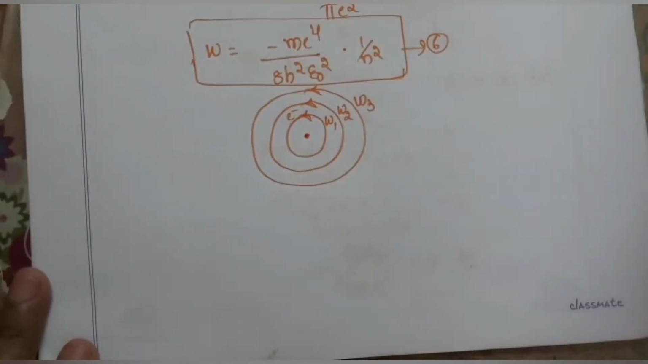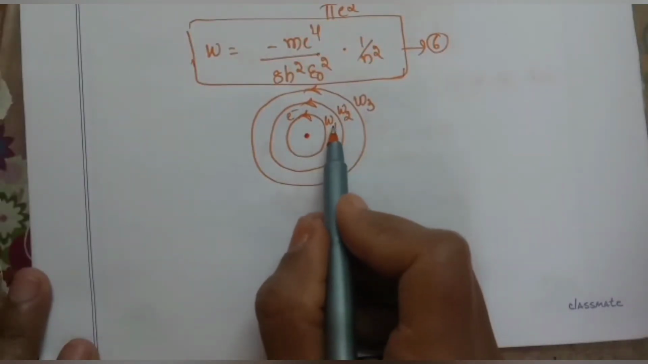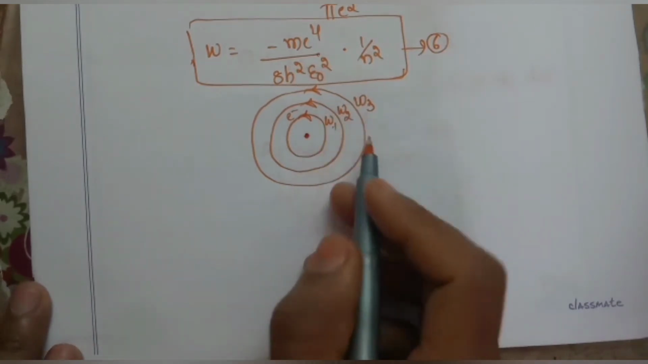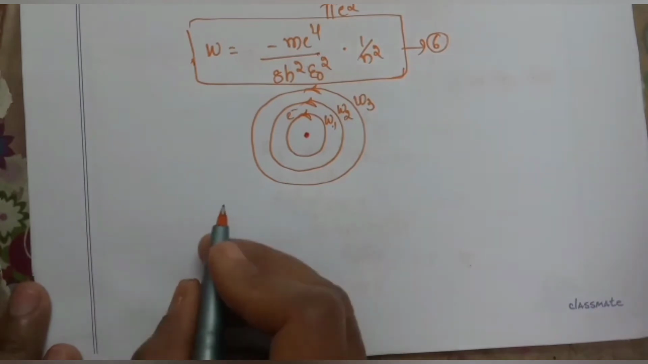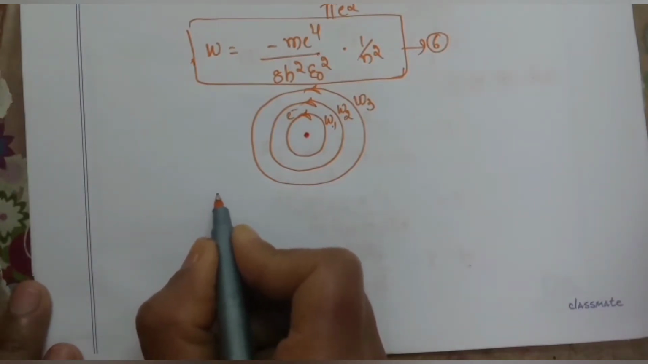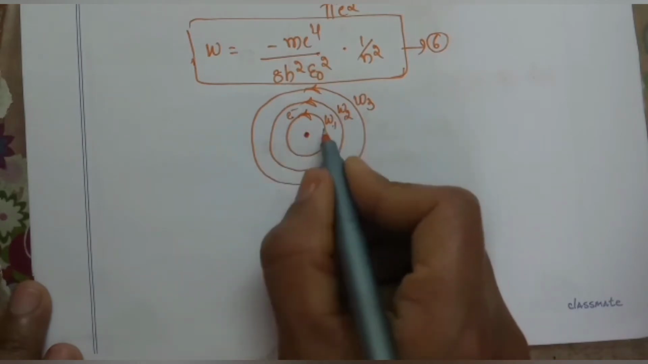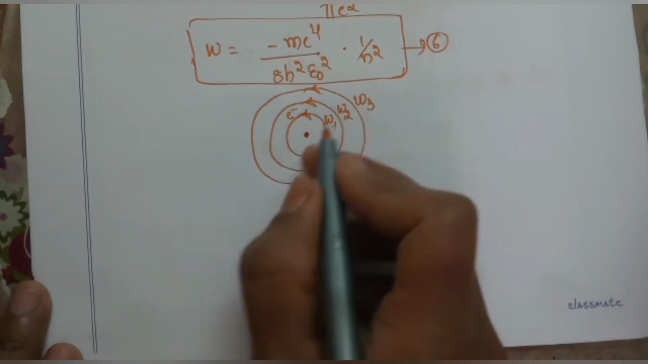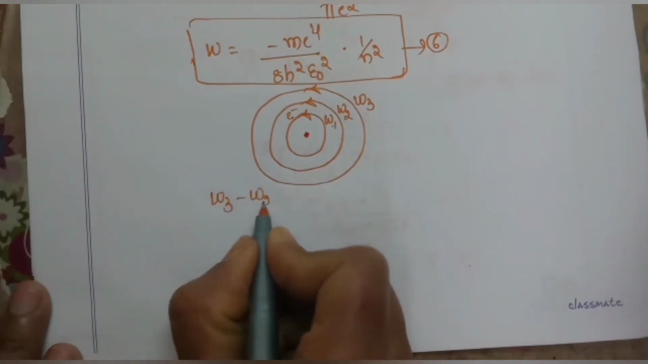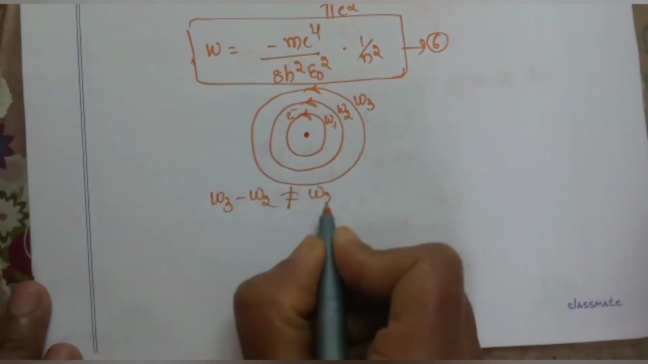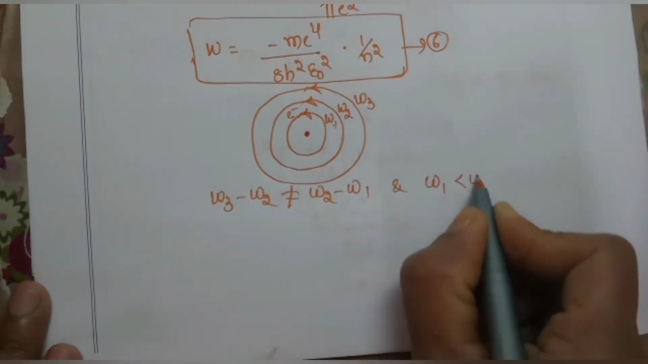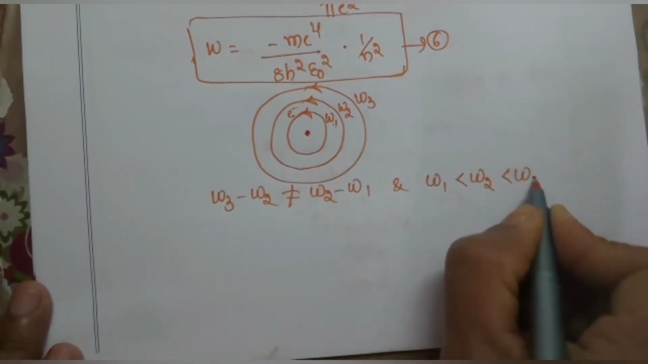Let us assume 3 discrete energy levels, that is W1, W2, W3, and the electron is revolving between these energy levels. And according to Bohr's model, the energy radiated by the electron between any two states is not the same for all. That means W3 minus W2 is not equal to W2 minus W1. And here we are assuming that W1 is less than W2 is less than W3.